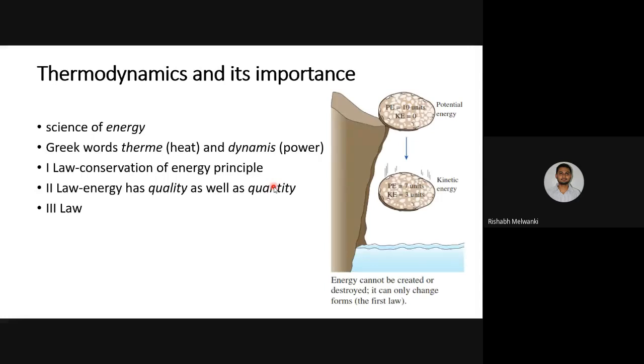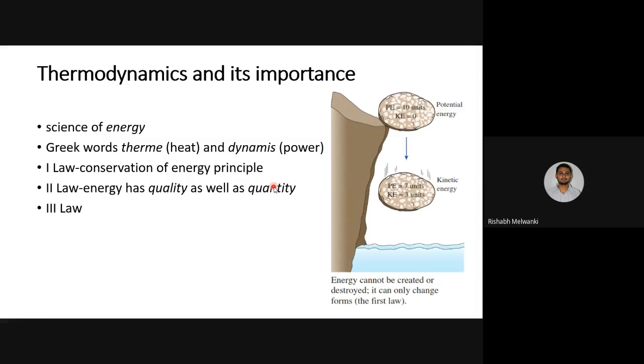One more example I will give you. Consider a room in which a hot cup of coffee is left open on the table. What will happen? The coffee will cool down. Why? Because the temperature of the coffee is higher than the temperature of the surroundings, the atmospheric temperature. So there will be heat transfer, and finally you will see that the temperature of the coffee will be equal to the temperature of the atmosphere.